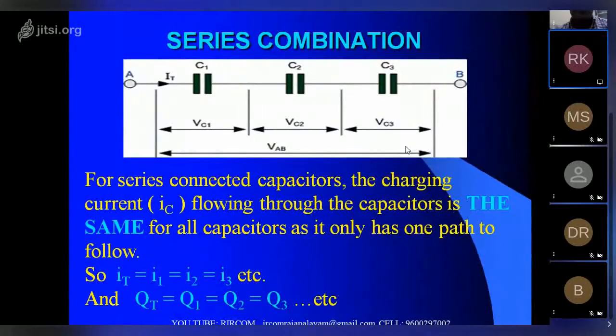Capacitors total is equal to I1 plus I2 plus I3. Okay, like that it will go. For series connection of capacitors, the charging current flowing through the capacitors is the same for all capacitors, and it is only the path to follow. The current flow will be the same, but the capacitor's value will decrease.